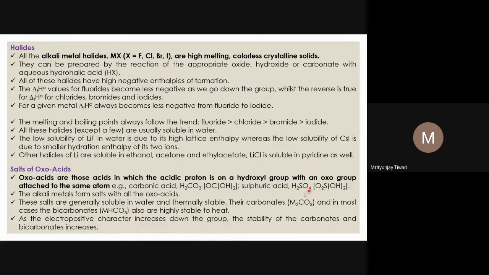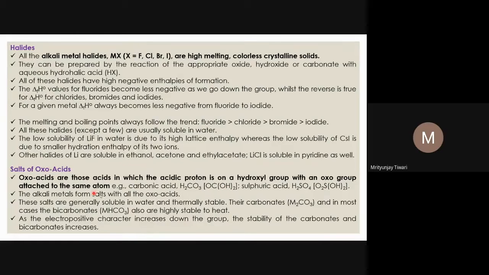And since they are oxo acids, and the alkali metals, their oxides and hydroxides as well, are all basic in nature. And these oxo acids are acids. So base and acid, when they react, will form a salt. The salt that we obtain by reacting the oxides or other compounds of the alkali metals with the oxo acids is called the salt of oxo acid of the alkali metals.